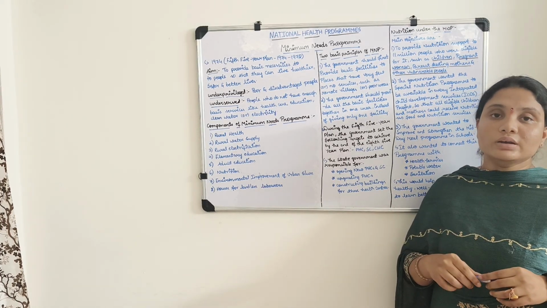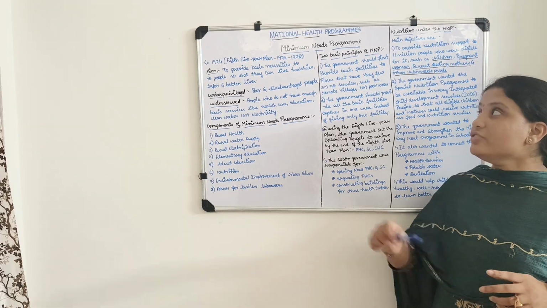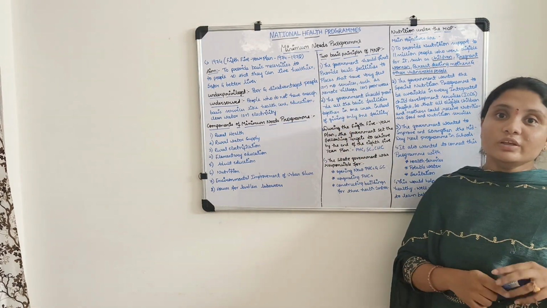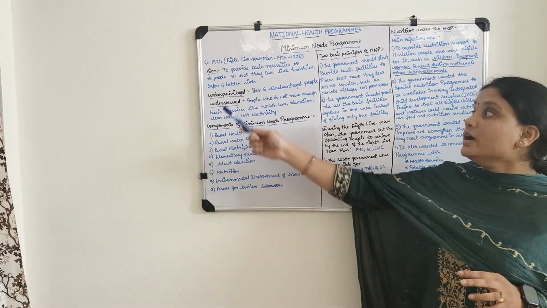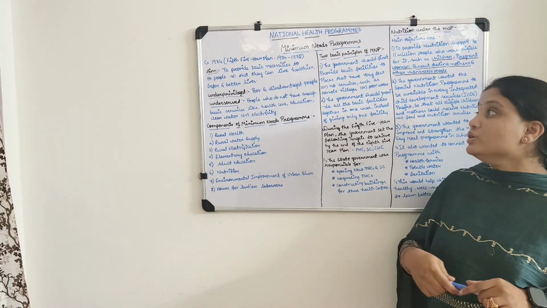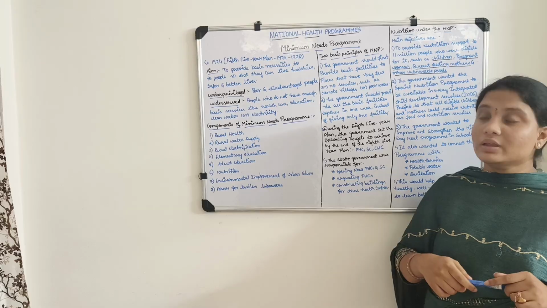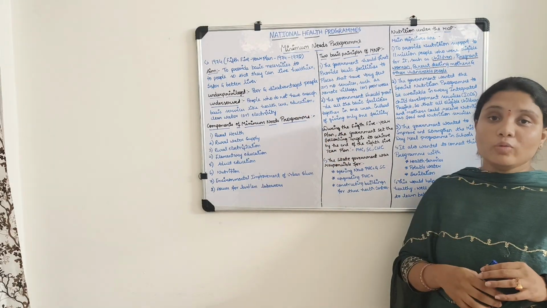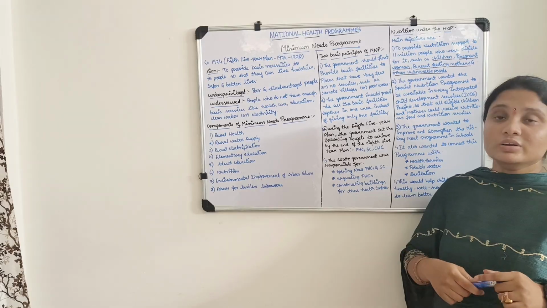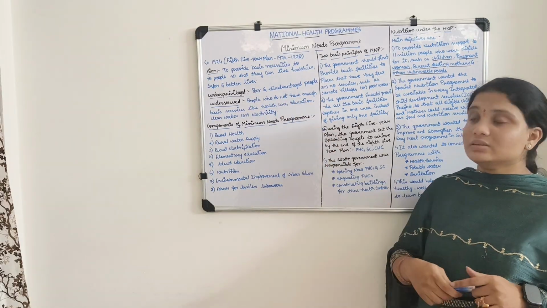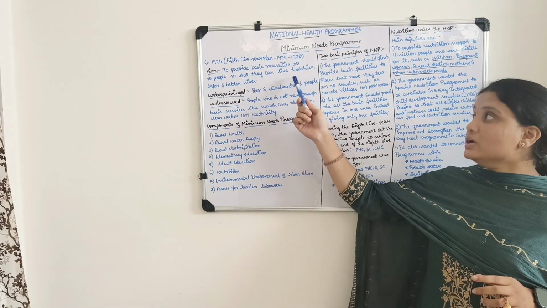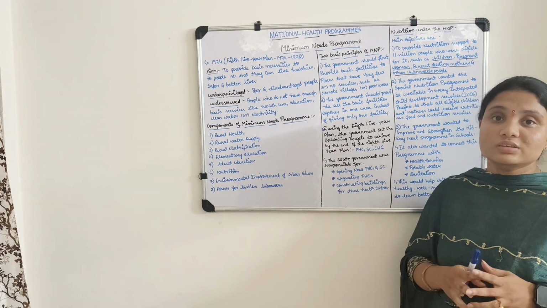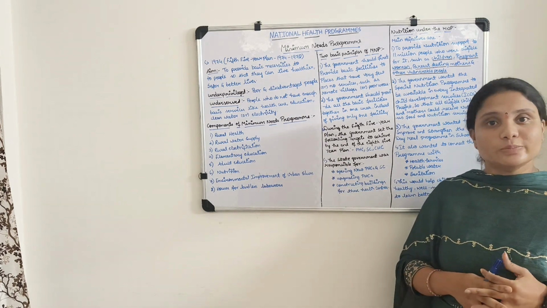In this video, we will discuss one of the national health programs, that is the minimum needs program. This minimum needs program was started in the year 1974 during the fifth five-year plan, from 1974 to 1978. The main aim of this minimum needs program was to provide basic necessities to people so that they can live healthier, safer and better lives. So this is the main aim of the minimum needs program.